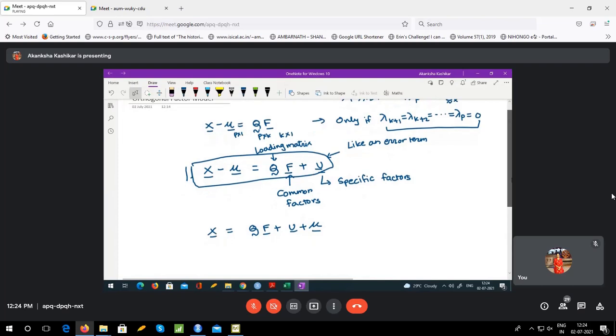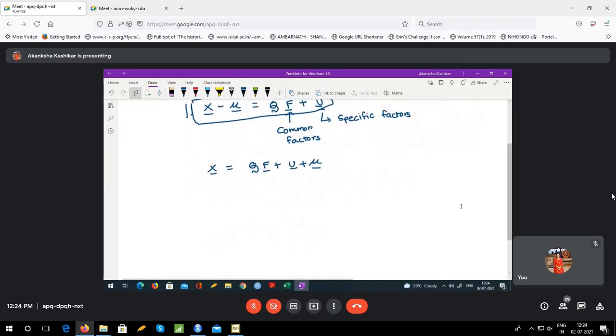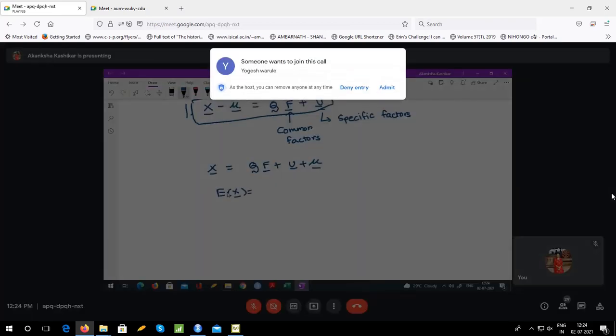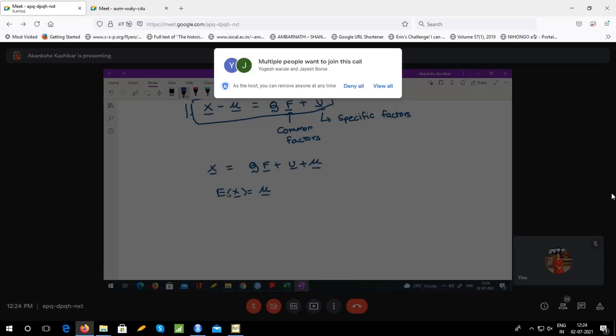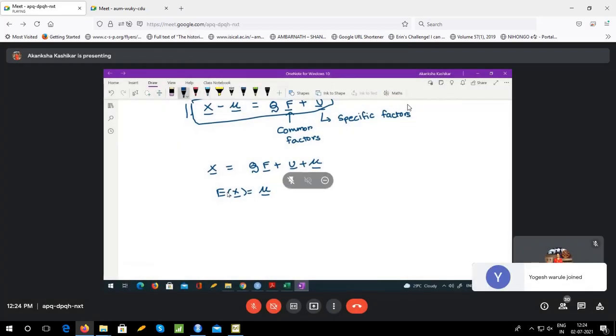Okay. So now there are certain assumptions involved in this model. As I said, expectation of X is mu.